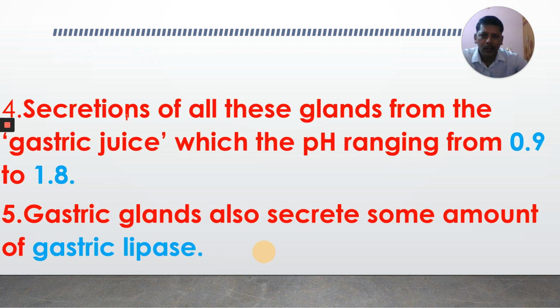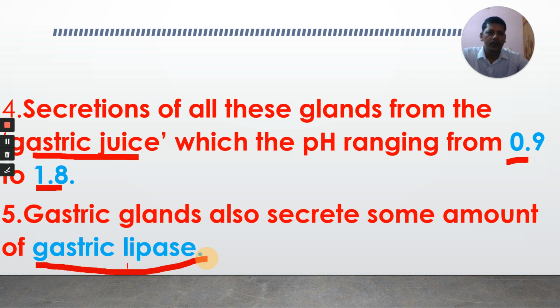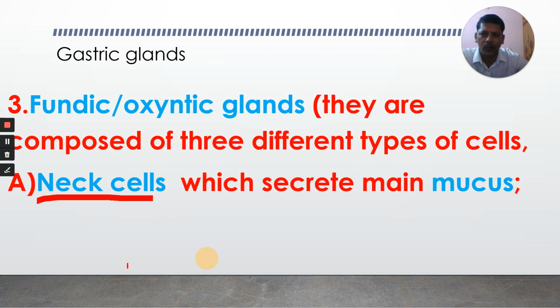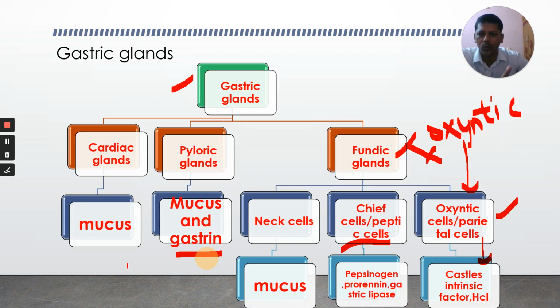Next point, secretions of all these gastric glands. The pyloric glands, fundic glands, and cardiac glands form a juice called gastric juice, with a pH ranging from 0.9 to 1.8. Gastric glands secrete some amount of gastric lipase. This gastric lipase is produced by, as I told you, chief cells or peptic cells. That's about the gastric glands. I repeat again, gastric glands are very, very important among all these digestive glands.